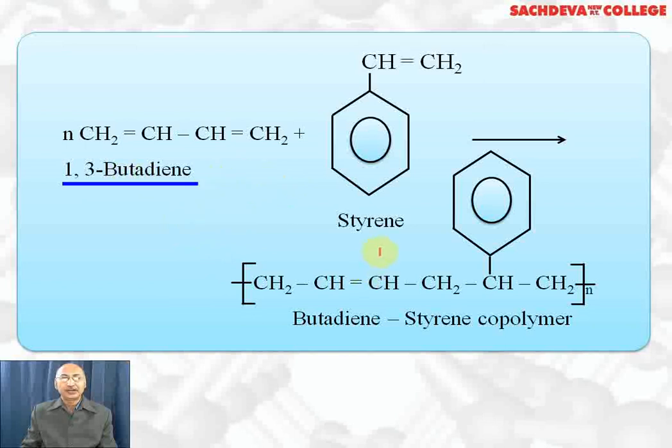This is 1,3-butadiene. This is styrene, which is also called phenylethene. On polymerization, they will result in the formation of Buna-S, which is called butadiene styrene rubber. It is used for making automobile tires.